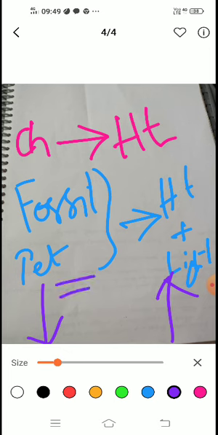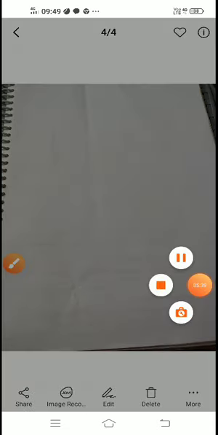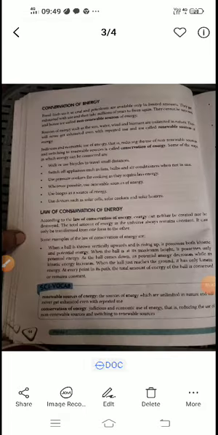If you are destroying it here, it is created here. If you are destroying it in one form, it is created in another form. So that is why we say energy can be neither created nor destroyed. This simple law is called the conservation of energy.